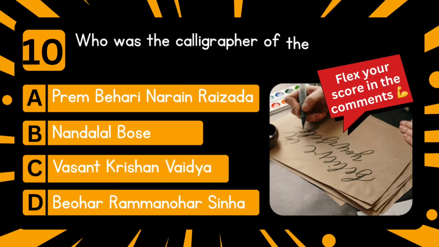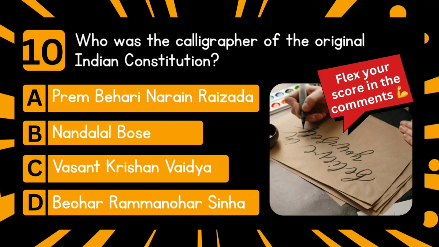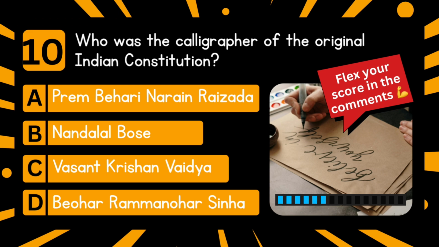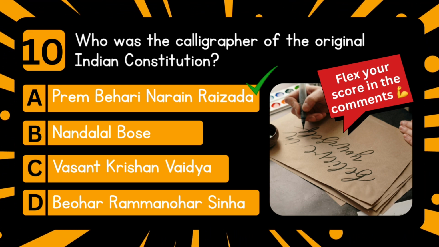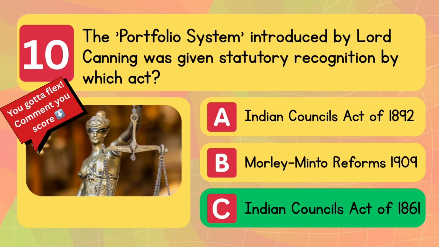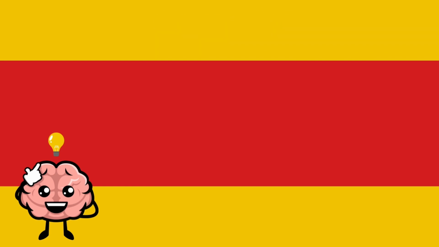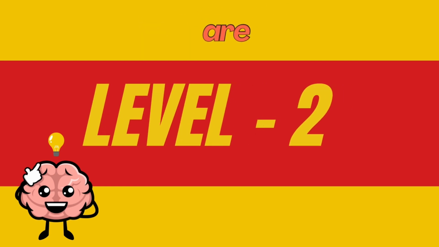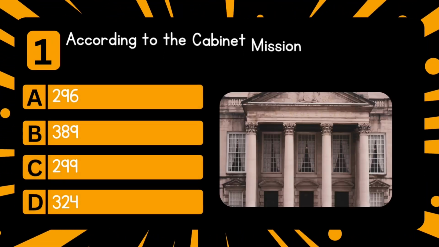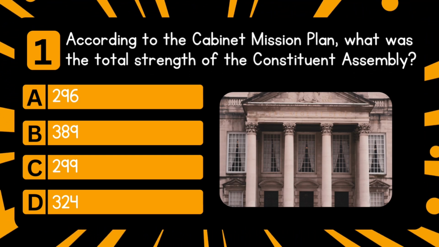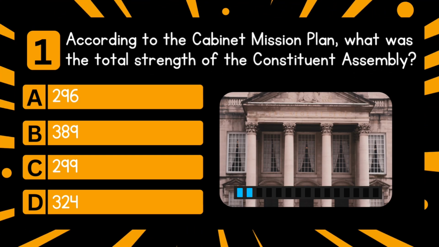Next question is who was the calligrapher of the original Indian Constitution? Answer is Prem Bihari Naren Raizada. Congratulations, you have completed level 1 successfully. You are gonna ace level 2. According to the Cabinet Mission Plan, what was the total strength of the Constituent Assembly?